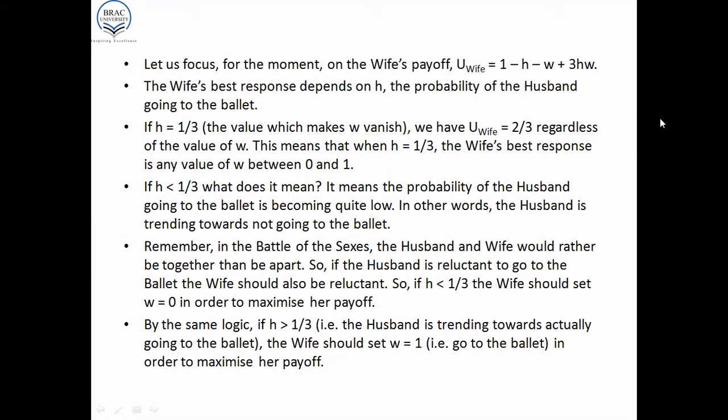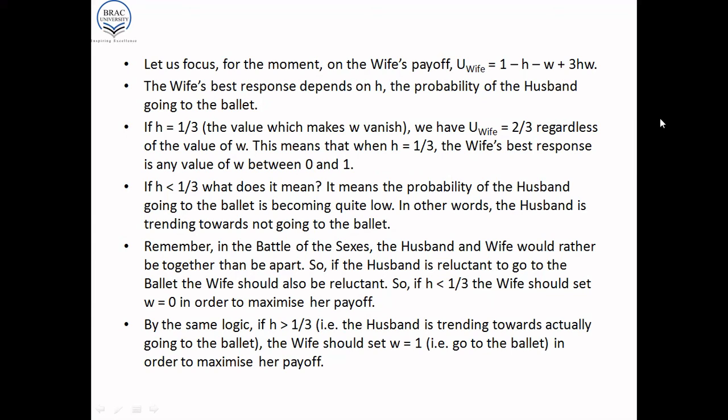Since W is not in the picture, it means that when H is exactly equal to 1 by 3, the wife's best response is any value of W between 0 and 1. Now, W is a probability, so it cannot have a value less than 0 or greater than 1. So it could be any value in between these two numbers.